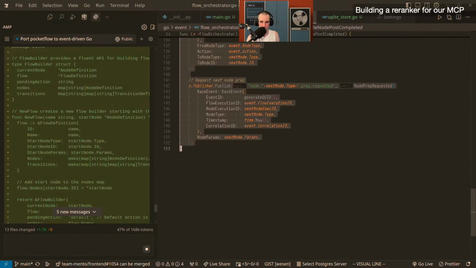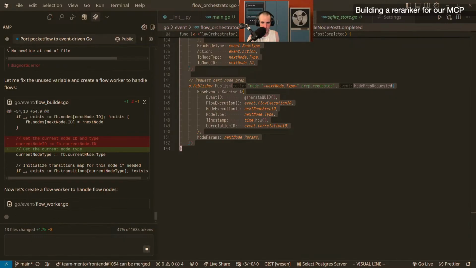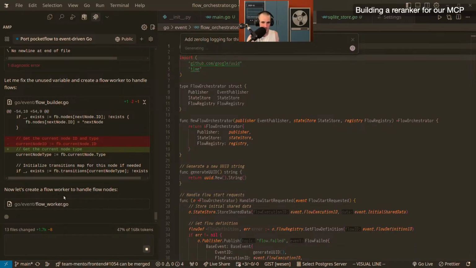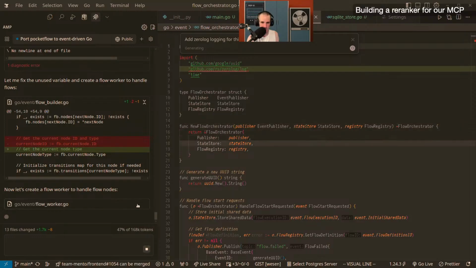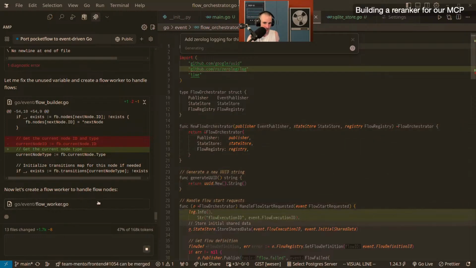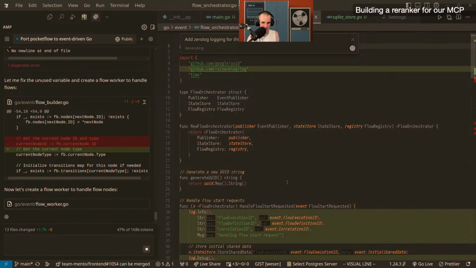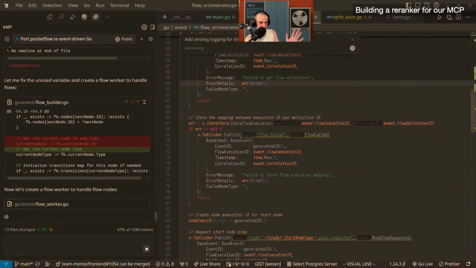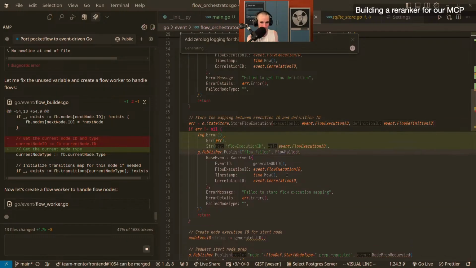So what you can do while Ancode is running, right? Since this is a file that I probably won't edit too much, I can start editing it to just add logging. In the worst case, if it starts to edit at the same time, we'll undo stuff. It's the first time I edit files that are so close together. So we'll see. Usually I have one work on the Python, the other one work on the Go.